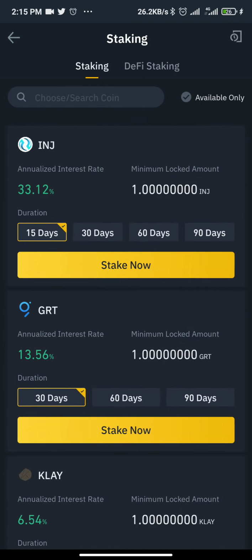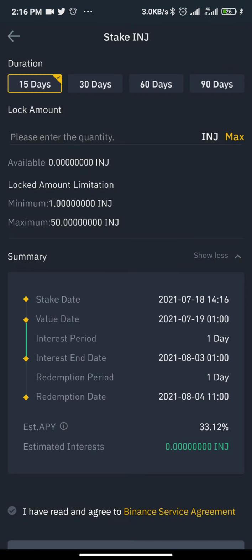Let's assume that I'm going for ING, that's Index Coin. I'm going for a period of 15 days, I want my staking to last for 15 days. Staking is just like you are staking your funds so that that particular coin will be what you get mined, like from a pool. When I click stake, you will see something like this.